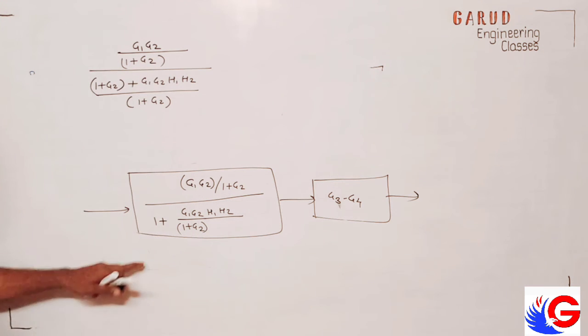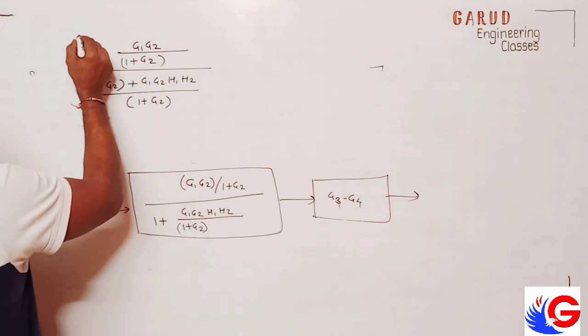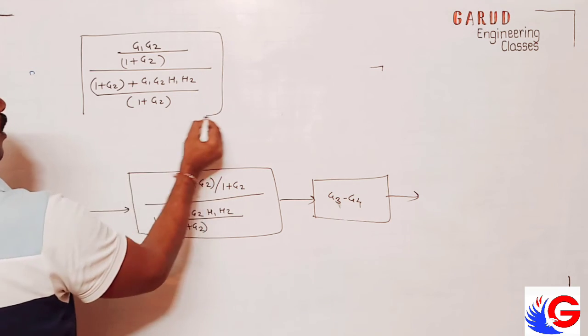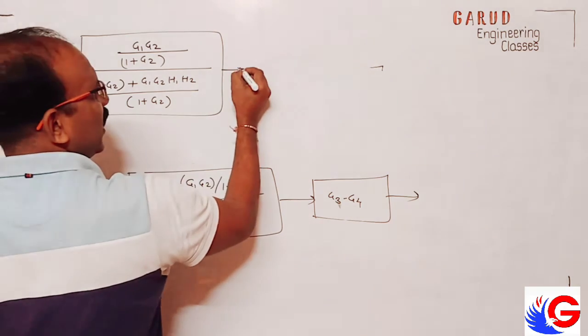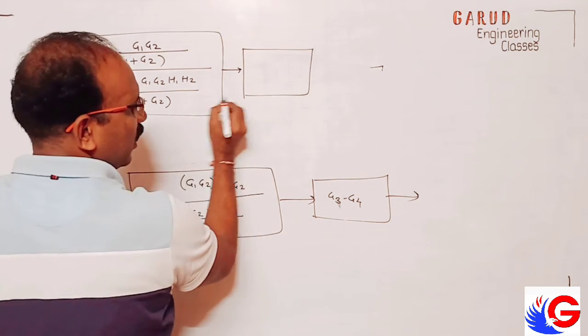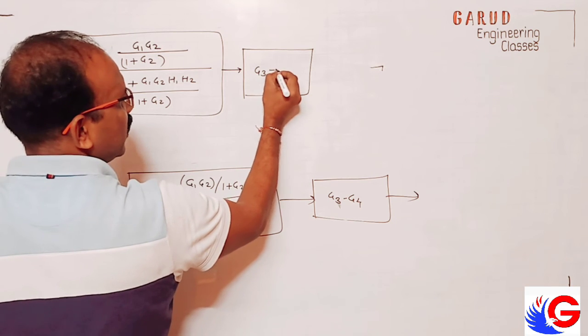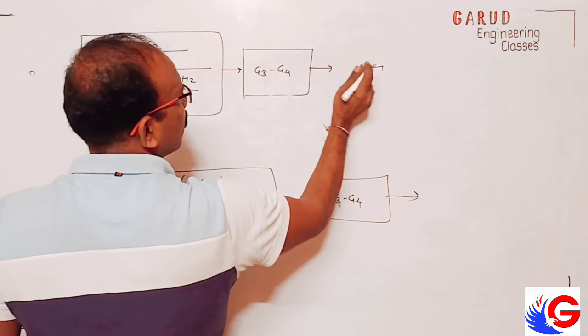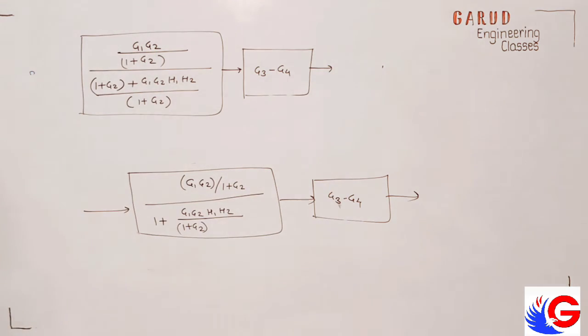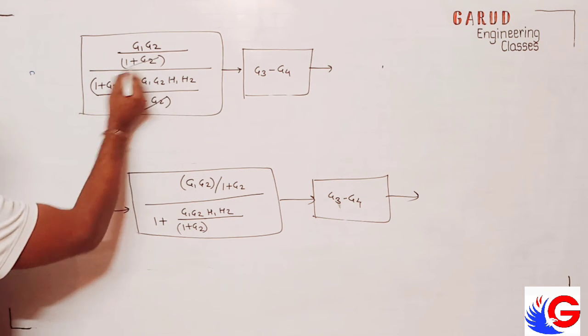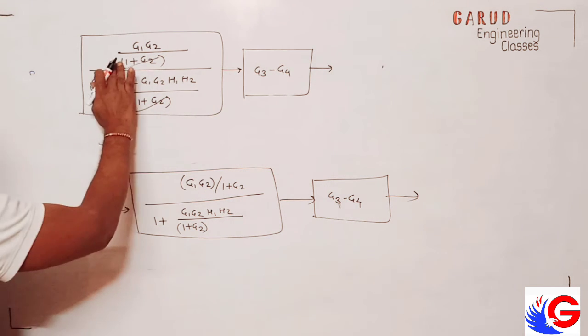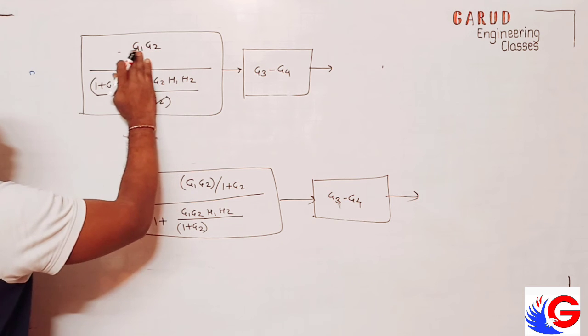Okay, this is 1 plus G2, this is one block. After that there is another block, G3 minus G4. Okay. Now this we can cancel. So simplified version will be this.